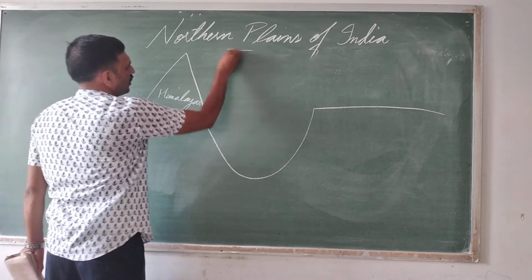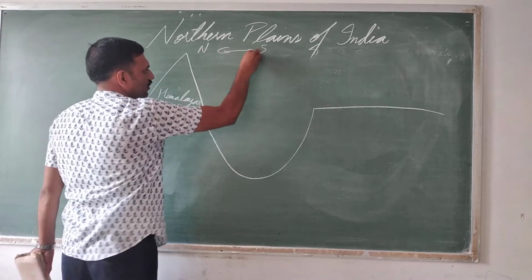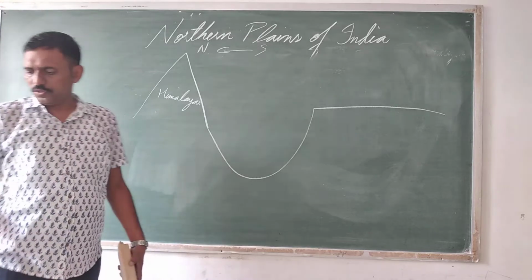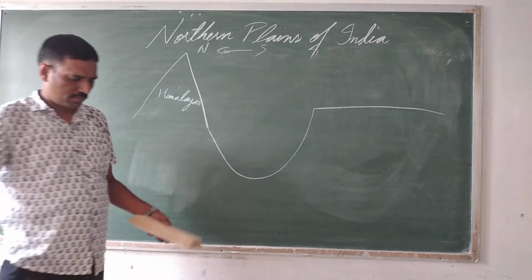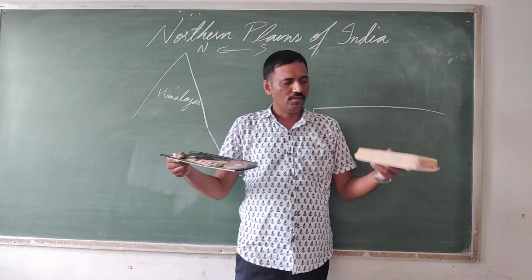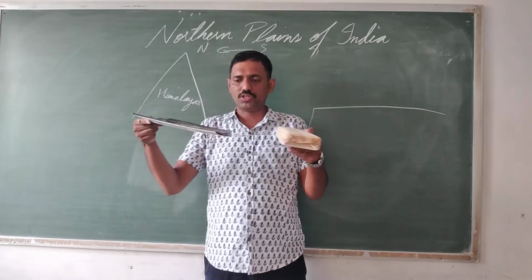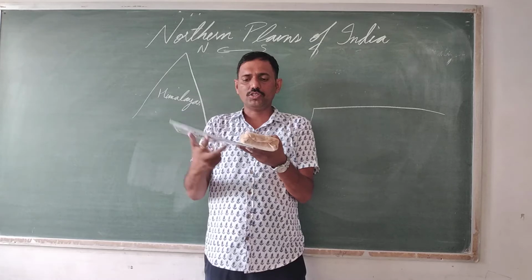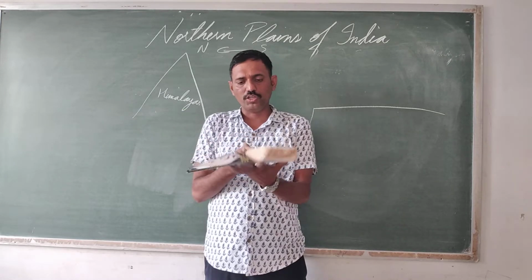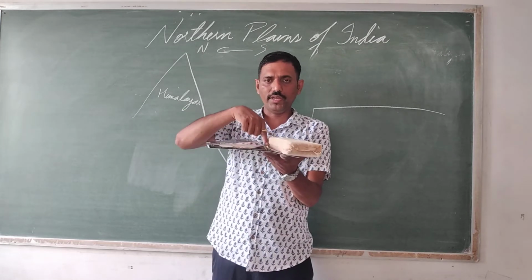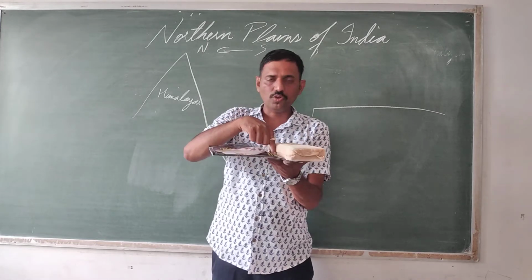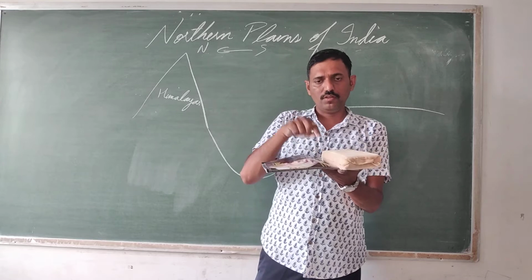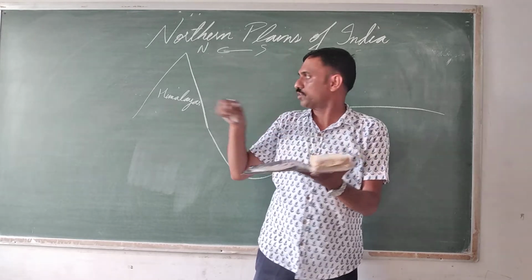let's consider that this side is north and this is south. Then the Himalayas will be here. The formation of the Himalayas occurred when the Eurasian plate and the Indo-Australian plate collided, and the Indo-Australian plate went beneath the Eurasian plate. So a low-lying area was formed here. This low-lying area is the northern plain, and it was gradually filled by silt alluvium which was brought by the